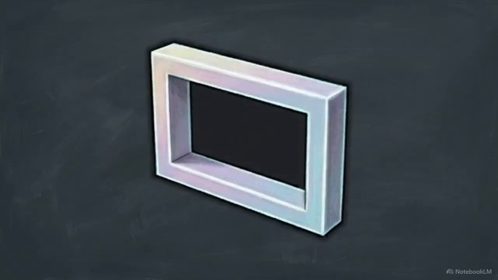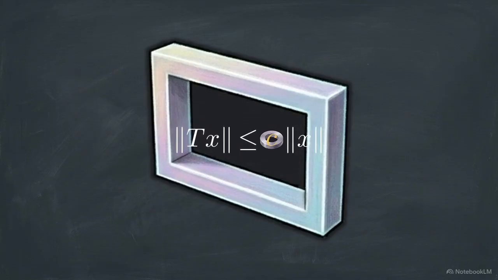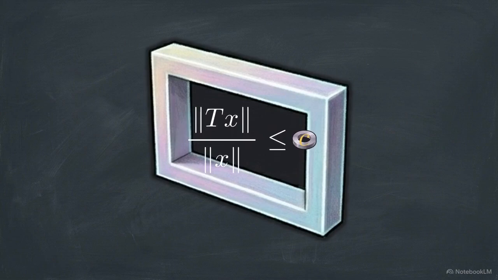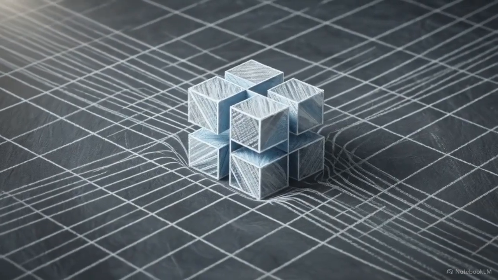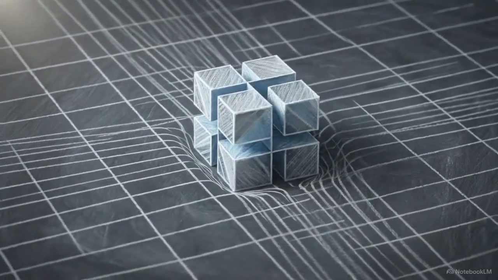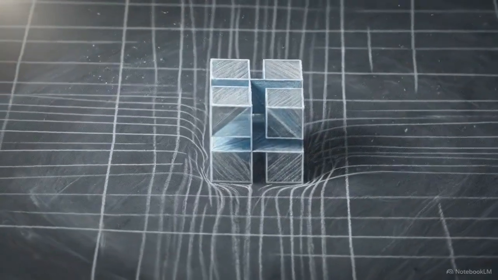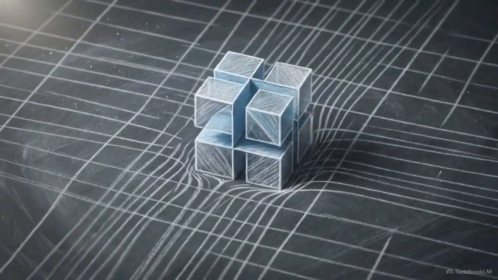An operator T is bounded if there is a real number c such that for all vectors x, the norm of Tx is less than or equal to c times the norm of x. If we divide both sides by the norm of x, we isolate that constant c. It represents the absolute maximum multiplier the operator is allowed to apply to any vector's length. A bounded linear operator acts as a universal speed limit on geometric stretching, preventing the catastrophic topological distortion possible in infinite dimensions.